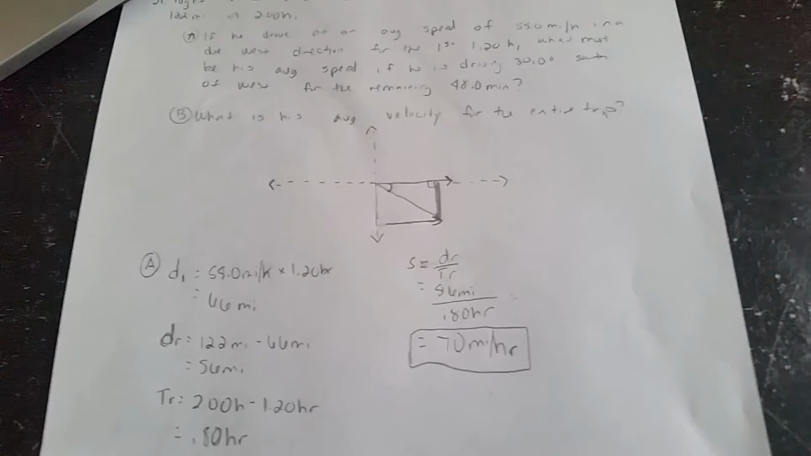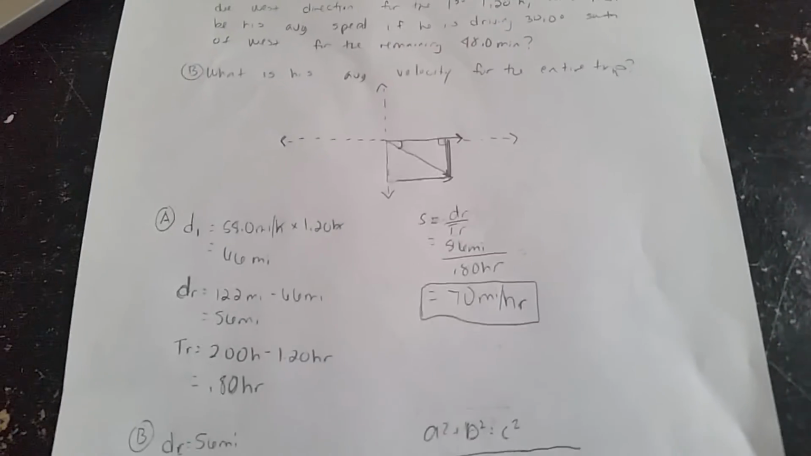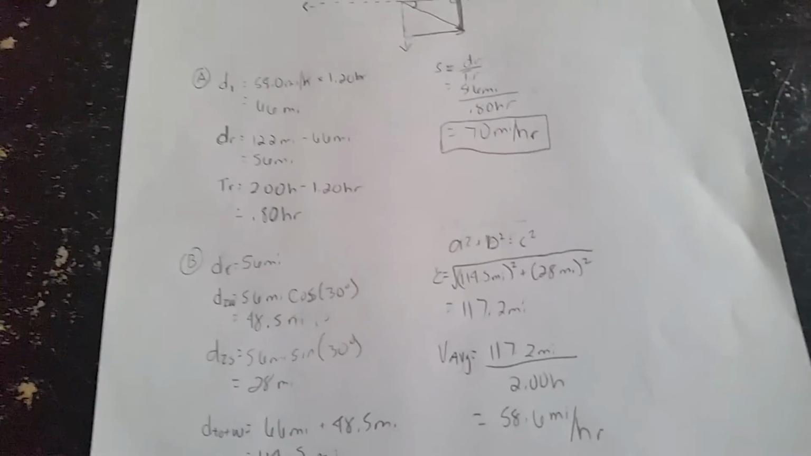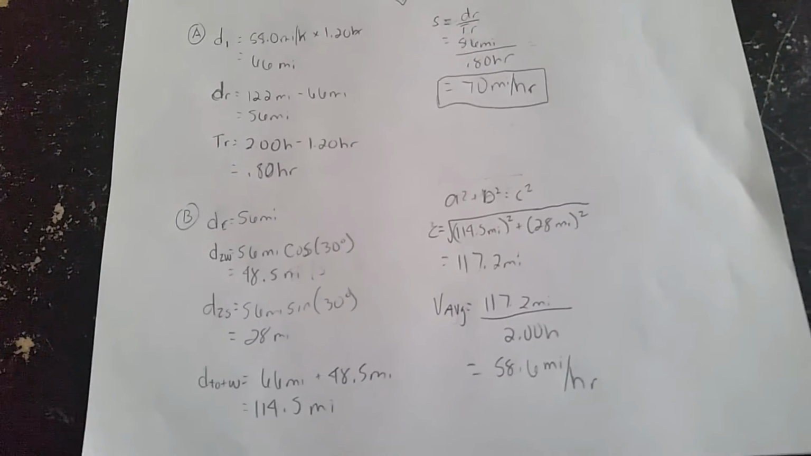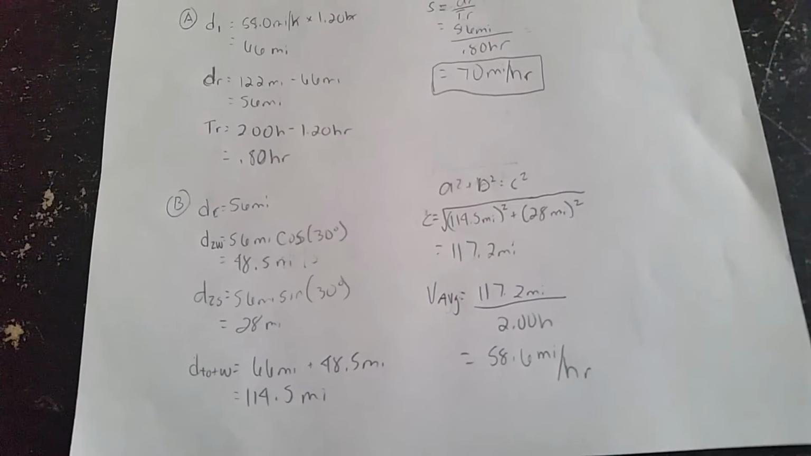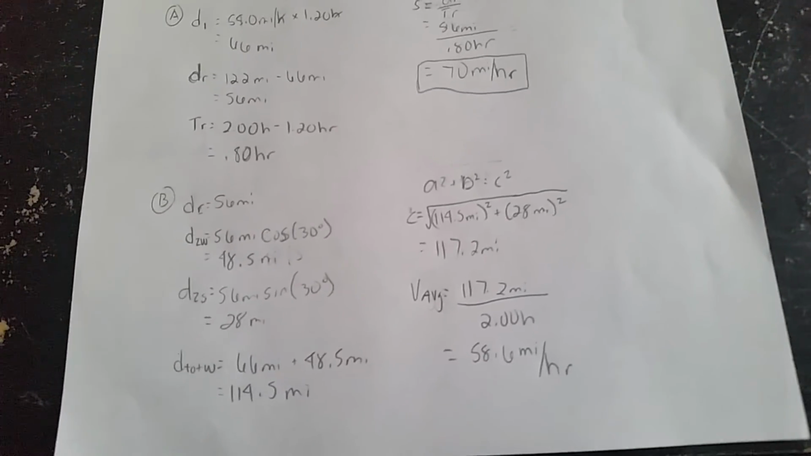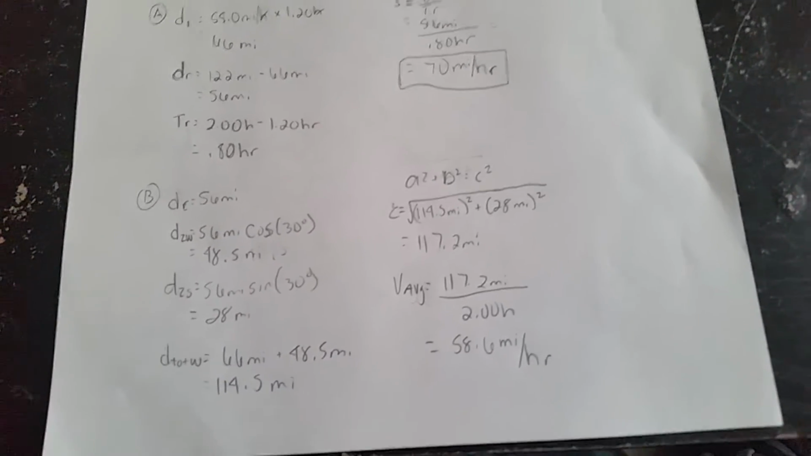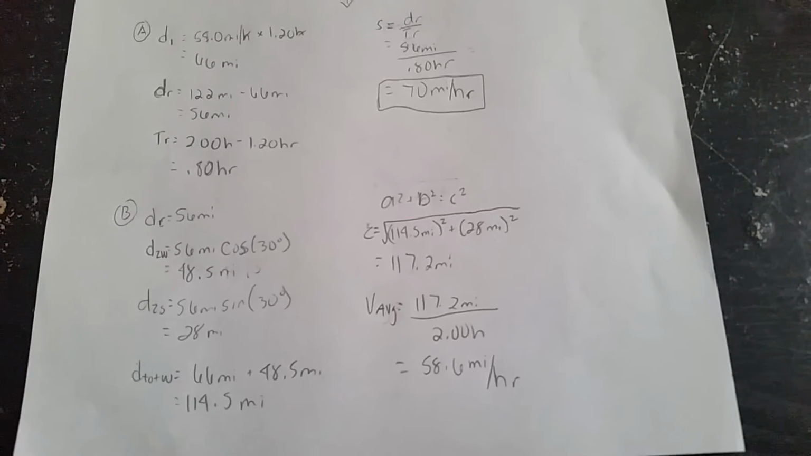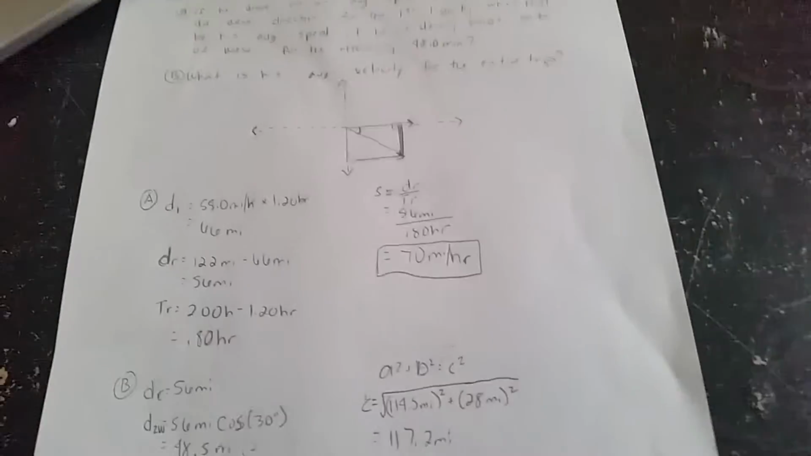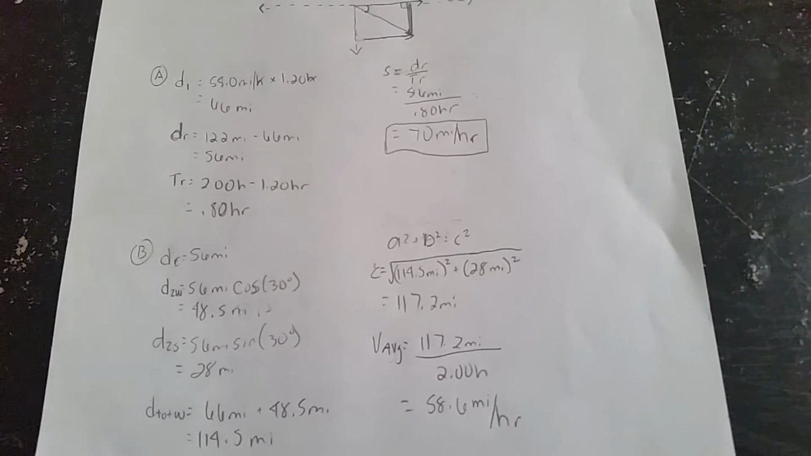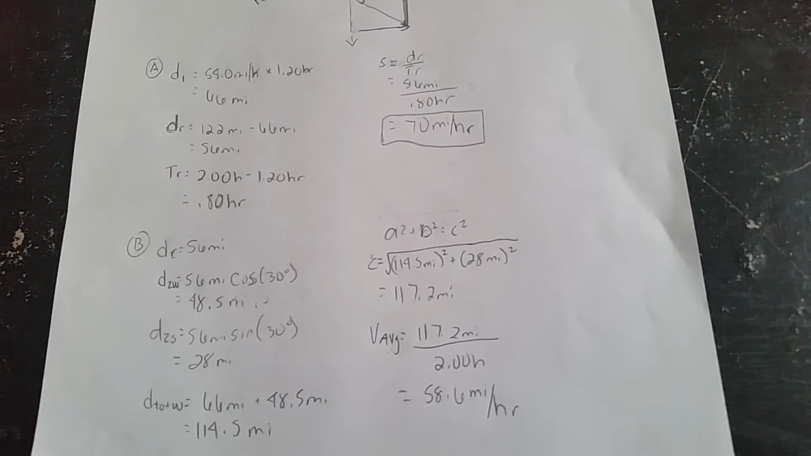Alright, the next question asks, what is the average velocity of the entire trip? So how I approached this one was I took my remaining distance, which was 56 miles, and I did my second D2, which is the second leg of the drive he's making. So D2W, because he's going west, and D2S, which is saying that he's going south.